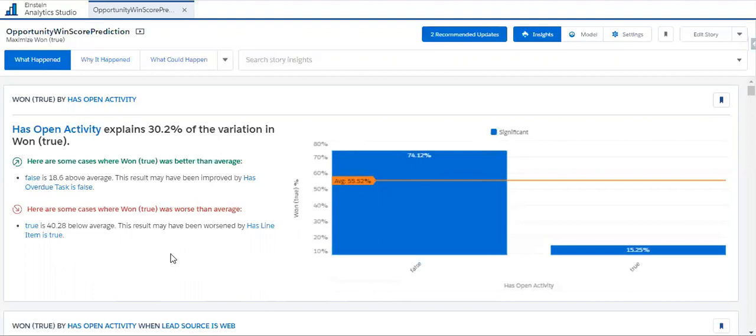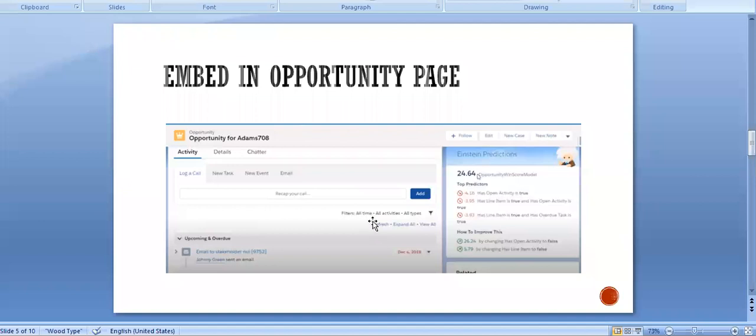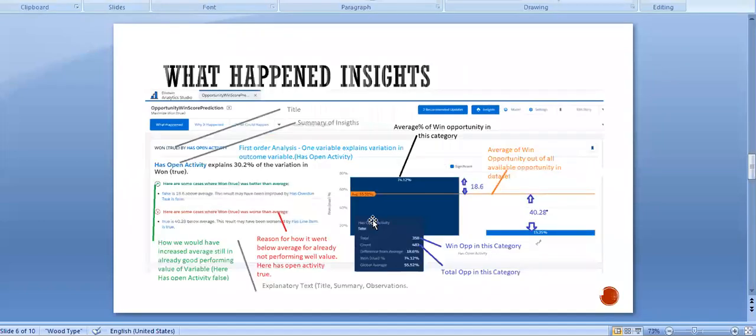Okay, let me explain this in the slide. I have put the same picture in the slide to give a clearer view. Here, what is written on top is called the insight title, this is the insight summary, and this is the explanatory text.